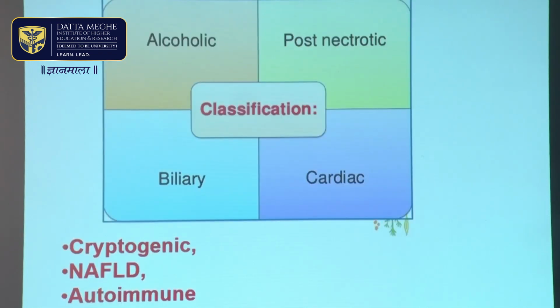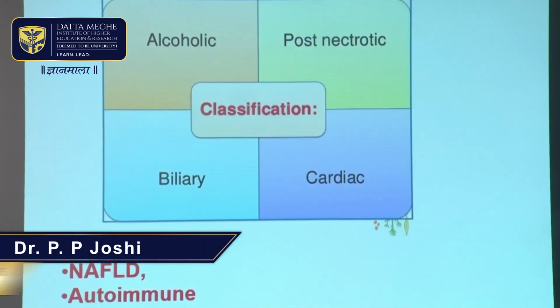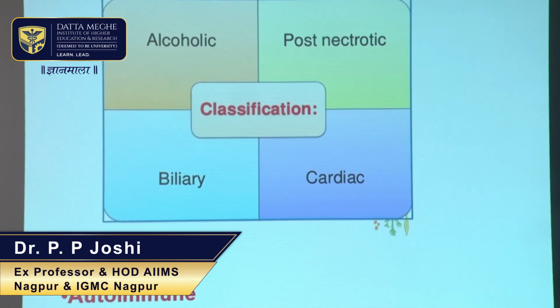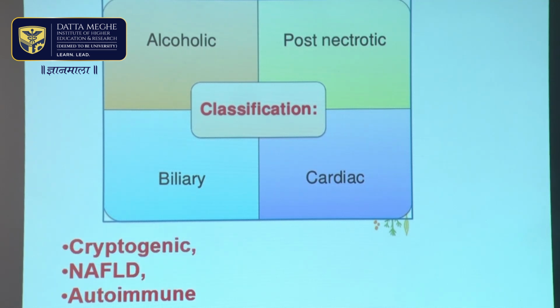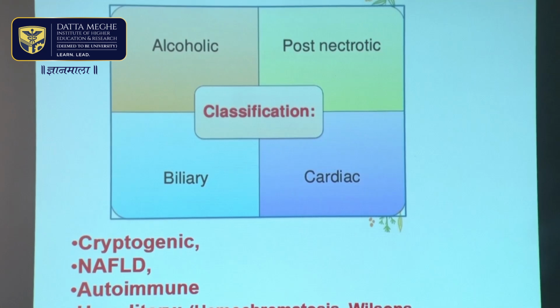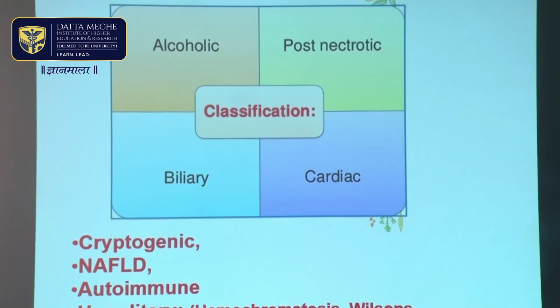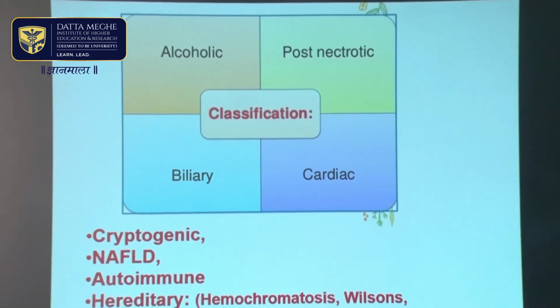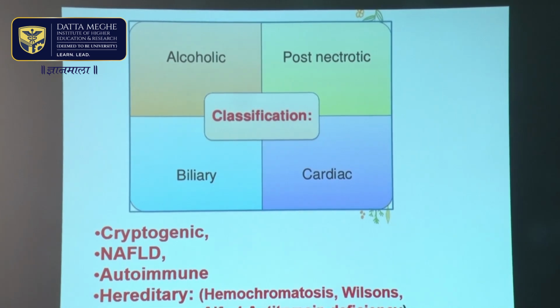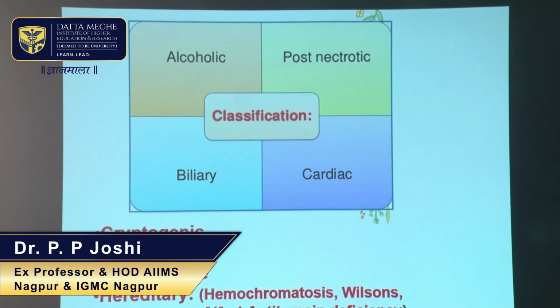If you see the etiology of cirrhosis of liver, the most common is alcoholic. People who have abused alcohol, drink excessive alcohol, can develop liver damage. That is very common. In India also viral hepatitis is common, and it is hepatitis B and hepatitis C which are responsible for chronic liver disease and can lead to cirrhosis of liver, which is called post-necrotic cirrhosis.